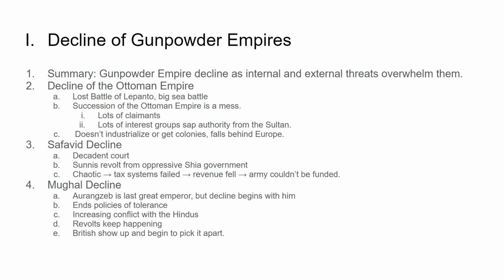Their tax systems start to fail, and when your tax system fails, your revenue falls, you can't fund your army, and then it's hard to have an army when you can't pay your soldiers.